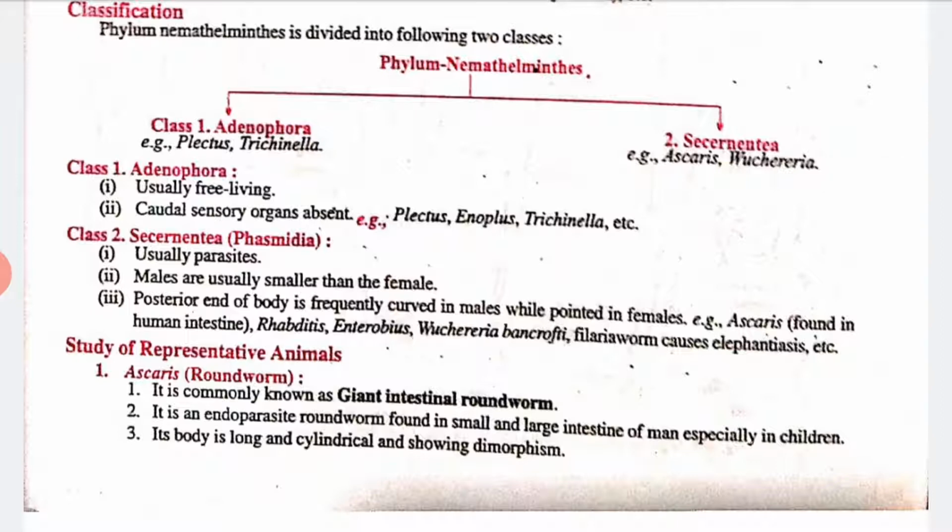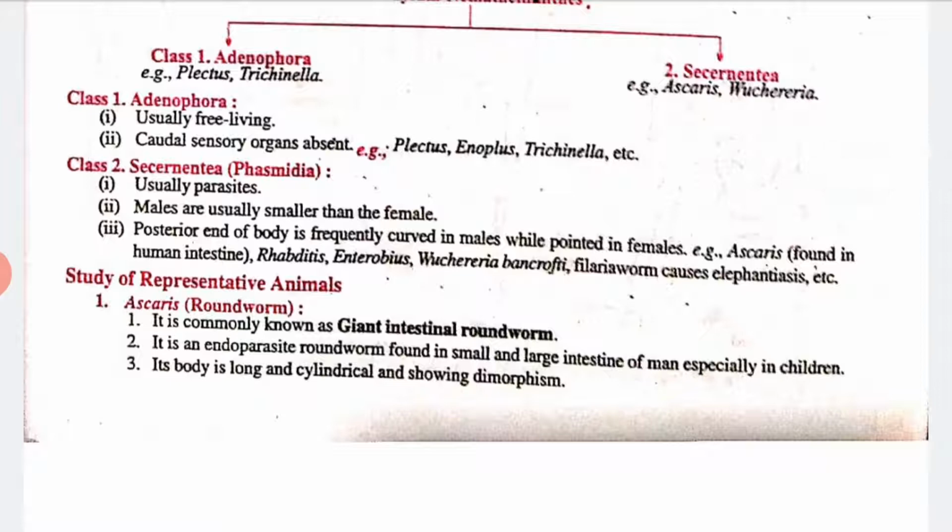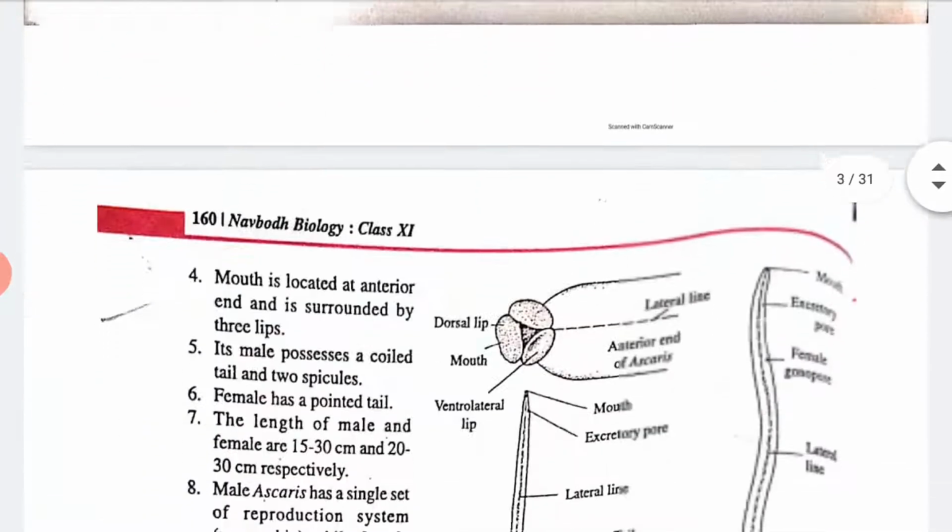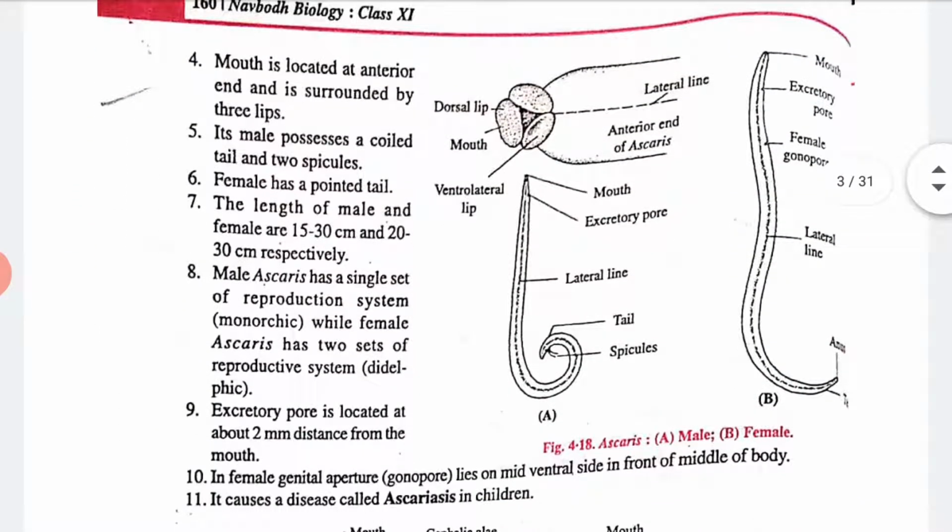Usually they are free living, and caudal sensory organs are absent. In this way we have a study of the representative animal, Ascaris, the roundworm. It is commonly known as the giant intestinal roundworm. It is an endoparasitic roundworm found in the small intestine of man, especially in children. Its body is long and cylindrical, showing sexual dimorphism. Mouth is located at the anterior end and is surrounded by three lips.